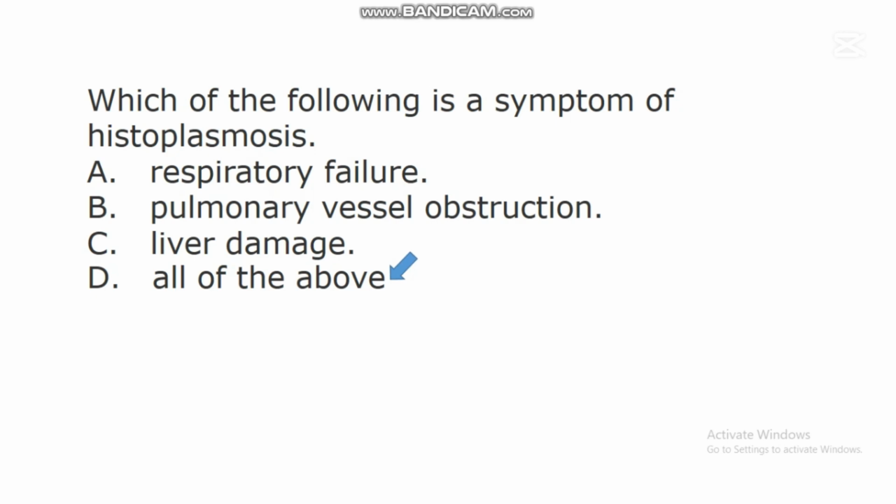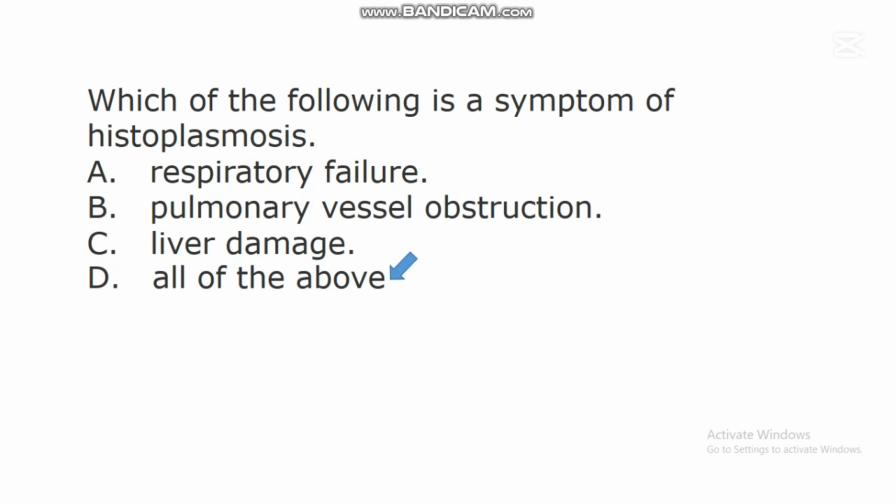This disease can also cause what we call pulmonary vessel obstruction. There is a blood vessel called pulmonary artery, and we have another blood vessel called pulmonary vein. When this disease affects an individual, these blood vessels will not do their job very well.